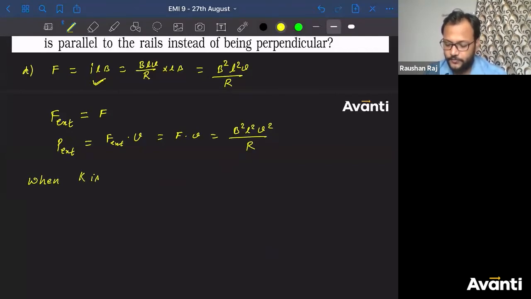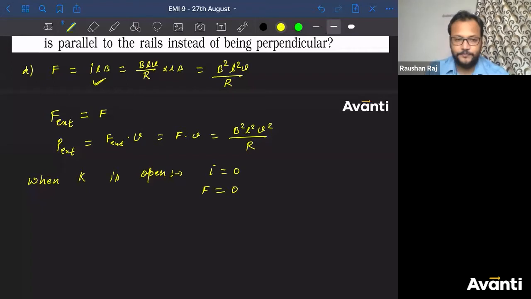When K is open. Tell me, guys, how much power is required when switch is open? No power required. Why? Because no resistive force is there. Because if K is open, current is 0. If current is 0, F is 0. If F is 0, F external is 0. If F external is 0, power required is 0.